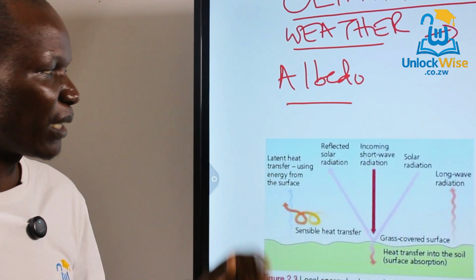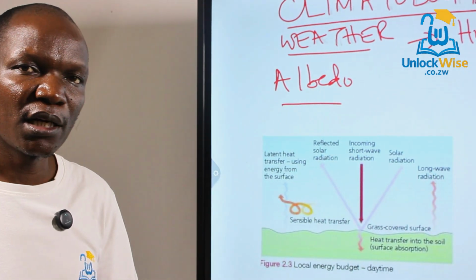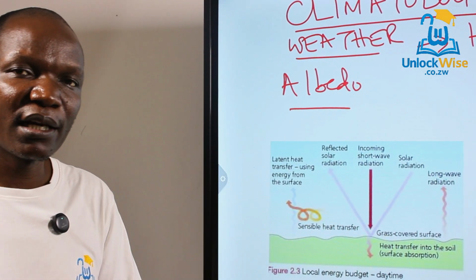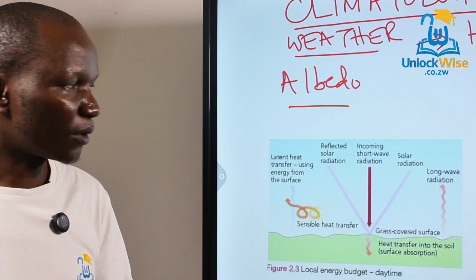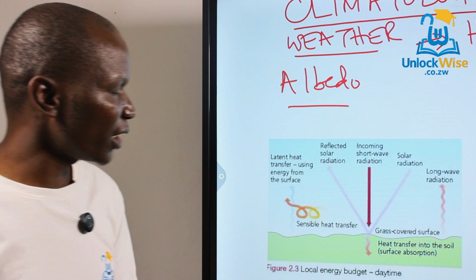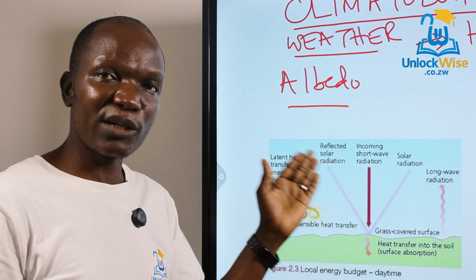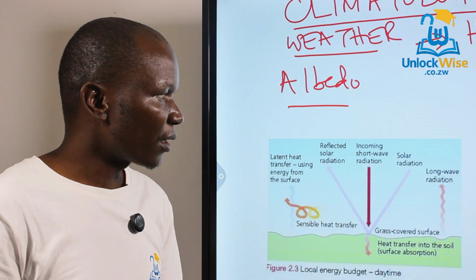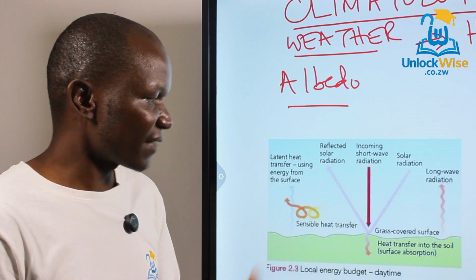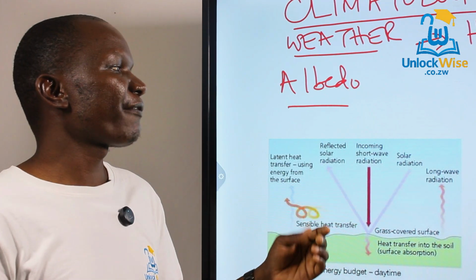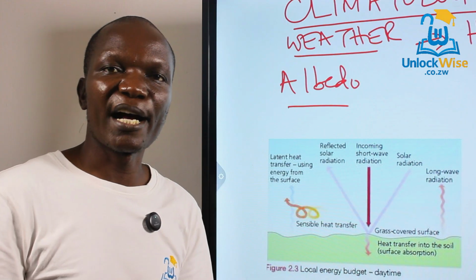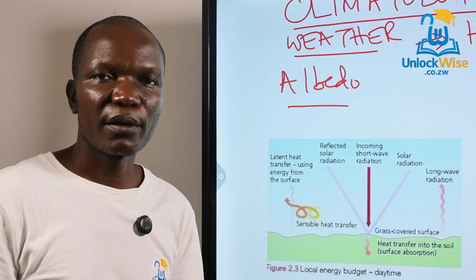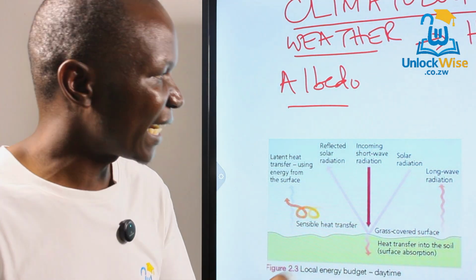And if you can look at it here, we have 6 important components that make up the daytime energy budget. Okay, our incoming solar radiation, our reflected solar radiation. Take note of the albedo that I explained here. We also have latent heat transfer. We also have sensible heat transfer. We have subsurface absorption. We also have long wave radiation. It is very important for you to take note of that.